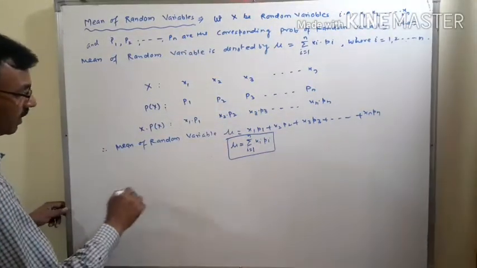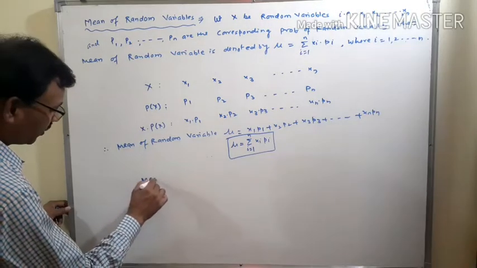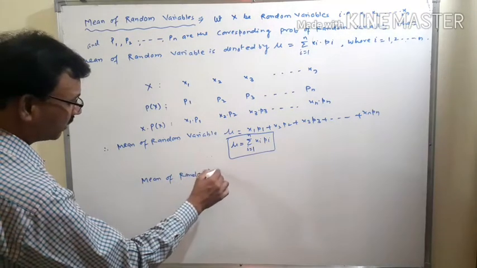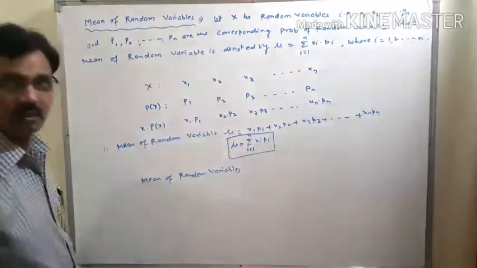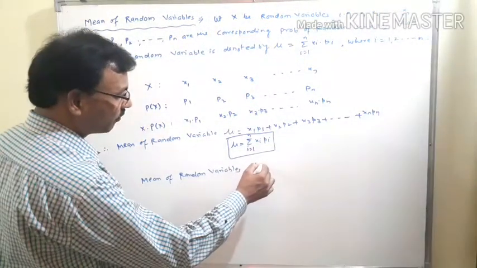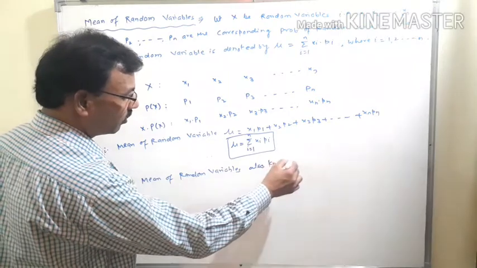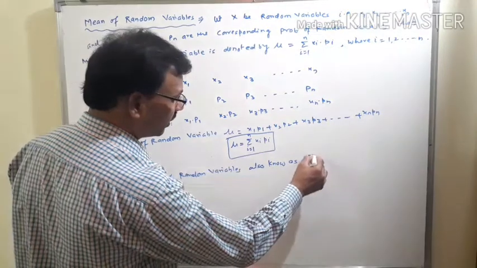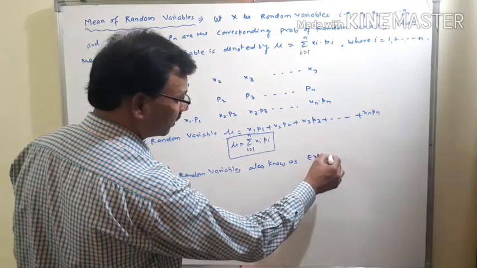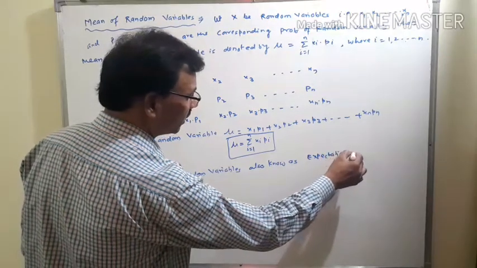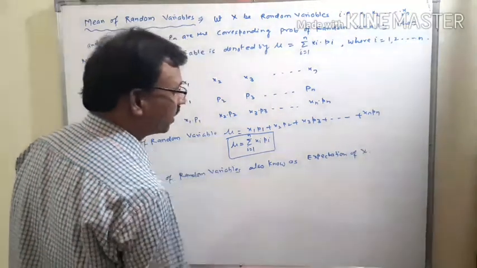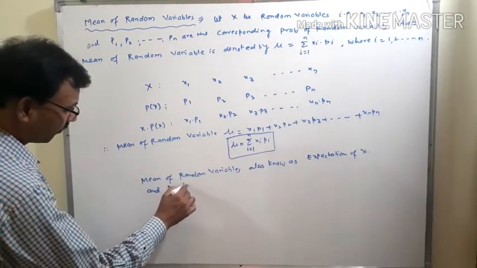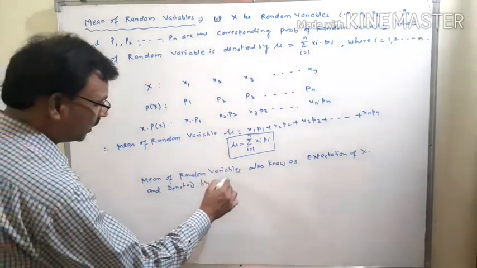The mean of a random variable is also known as the expectation of X and is denoted by E of x.